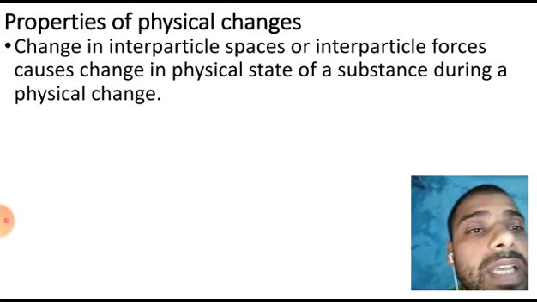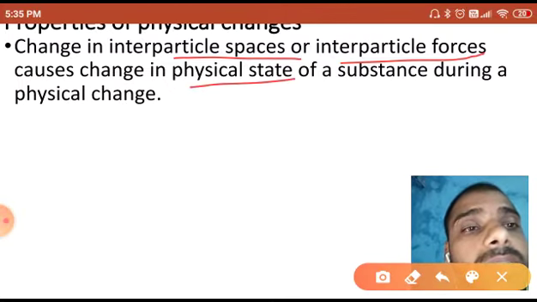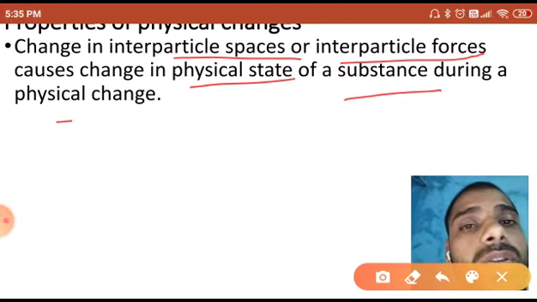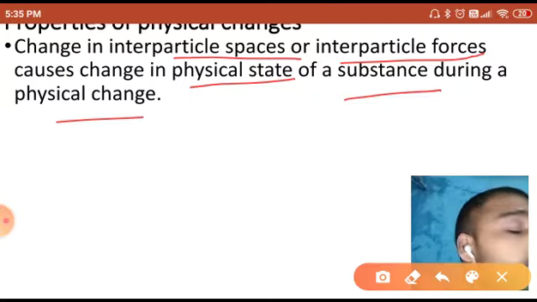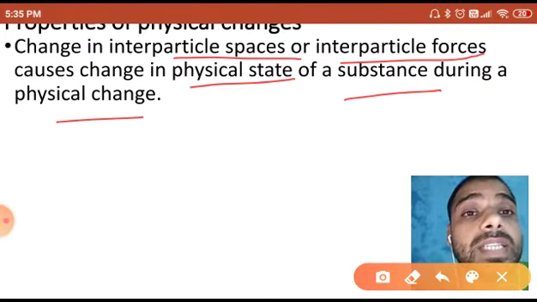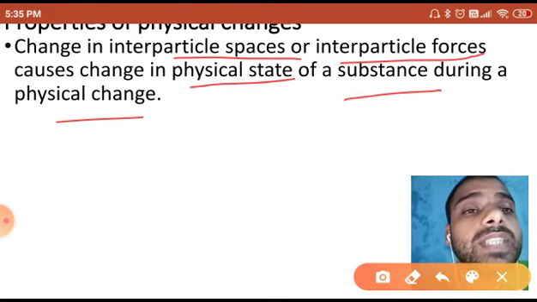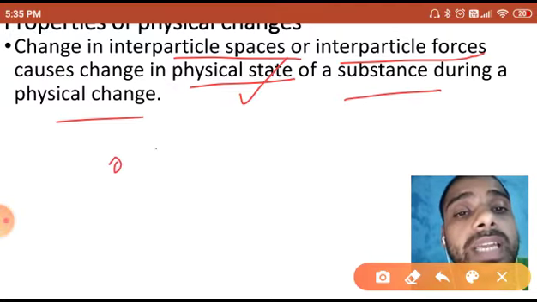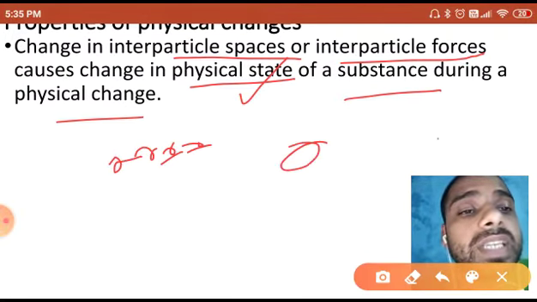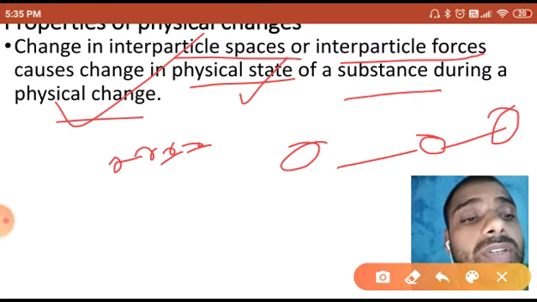You can say change in interparticle space or interparticle forces causes change in physical state of a substance. That means this is the property of a physical change, that during a physical change, interparticle space or interparticle forces cause change in physical state. Why will the physical state change? Because if I have a solid and its interparticle space increases, then it changes into the liquid state. So that's why this is a property of physical change.